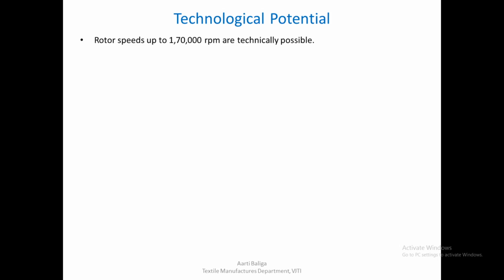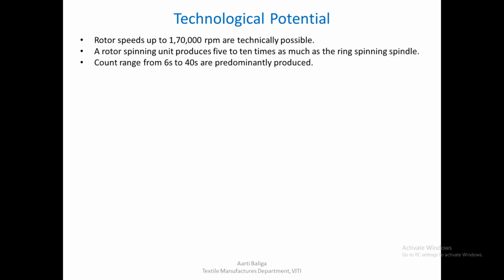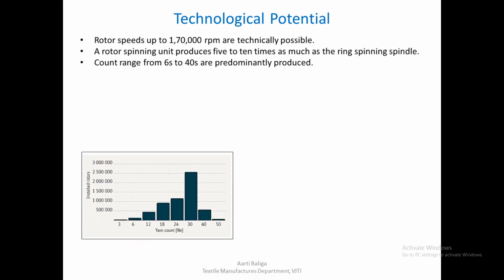Technological potential. Rotor speeds can go up to 1,70,000 RPM, and also it produces 5 to 10 times that of a ring spinning spindle. The count ranges of course are in the range of 6 to 40s. As you can see from the graph here, dominating count number is 30 here. Majority of the yarns are spun in the range of 30s.